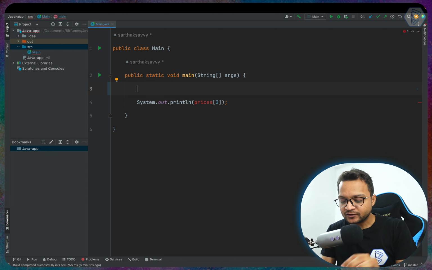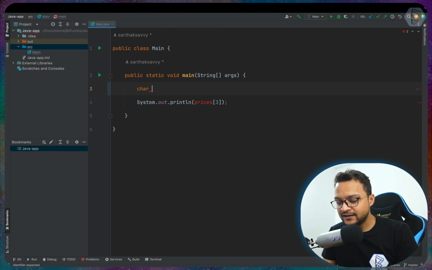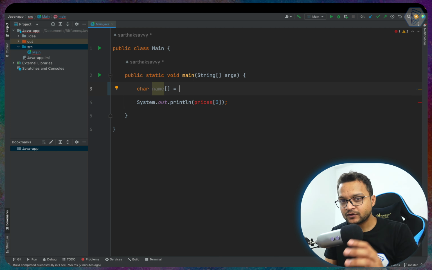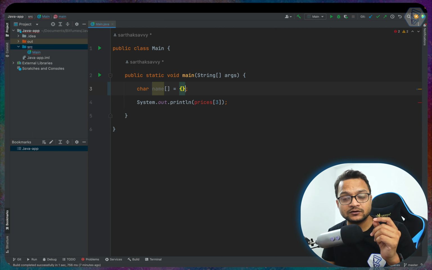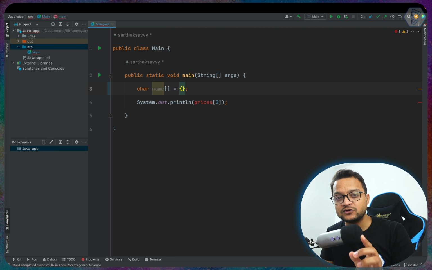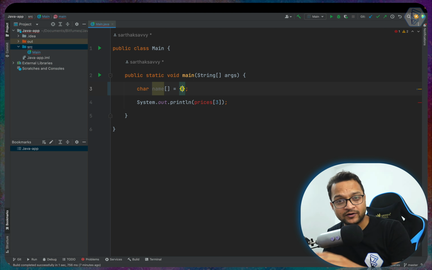Remember the type char, which can only hold a letter. To create an array, we need to give the type, which is char. Then after that we need to give the name. But to make it an array, we can use the square brackets like this. After that, we can initialize the values for this array, and we need to use curly brackets. Now, since this is an array, we need to provide all the letters of a name.